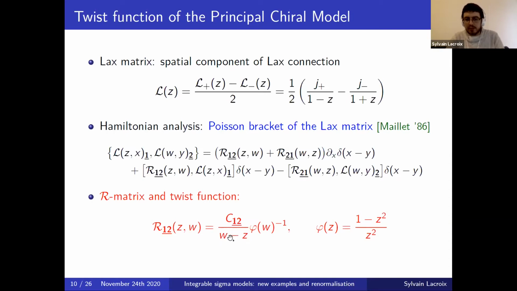divided by W minus Z times a twist function of the second spectral parameter W. And for the case of the PCM, this twist function is given by 1 minus Z squared over Z squared. In particular, it has a double pole at Z equals 0. As you see, this will be important.